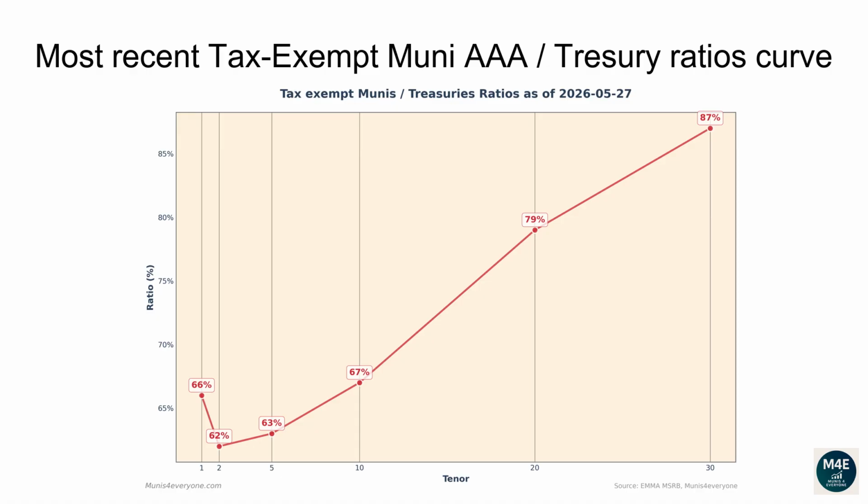The current one-year ratio is 66%. The 2 years ratio is 62%. The 5 years ratio is 63%. The 10 years ratio is 67%. The 20 years ratio is 79%. The 30 years ratio is 87%.